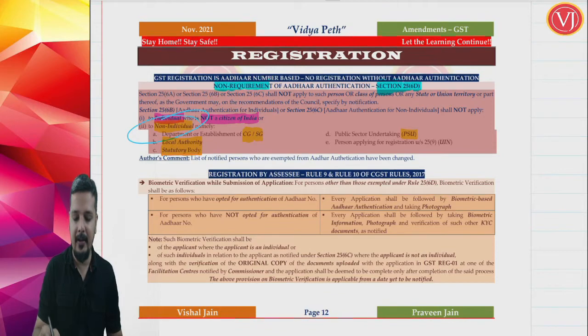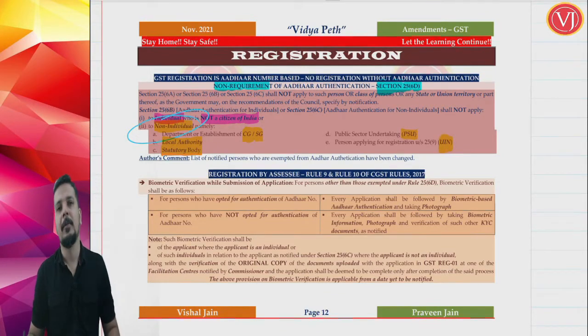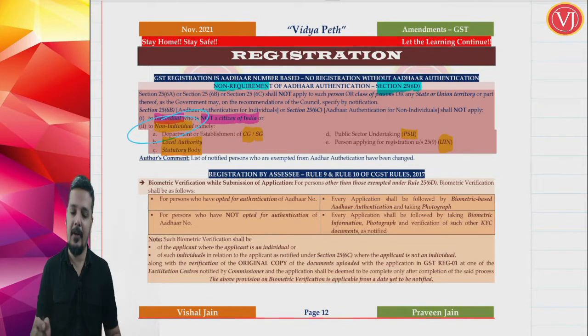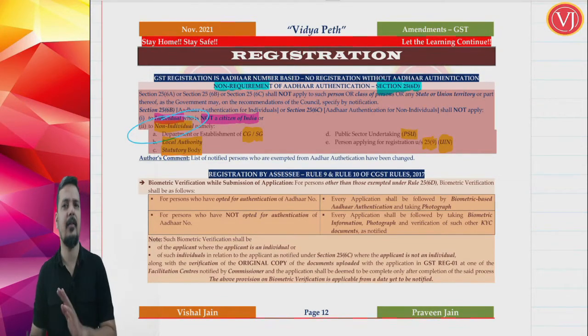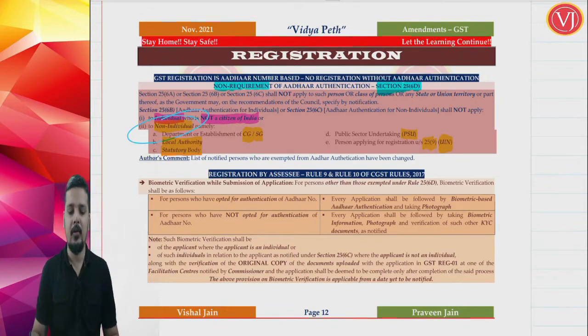Now the last point here is persons who are going for UIN registration. Basically international organizations generally go for UIN registration. So persons who are going for a special registration called UIN, unique identification number, which is different from GSTIN, GST identification number. If they are going for UIN registration in terms of section 25 subsection 9, then Aadhaar authentication is not required.